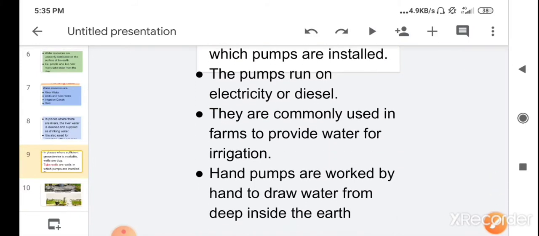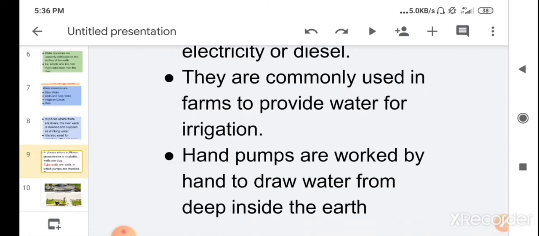Children, the hand pumps are worked by hand to draw the water from deep inside the earth. So to draw the water which is present underground, the hand pump is also used. So hand pumps are used by hand to draw water from deep inside the earth.